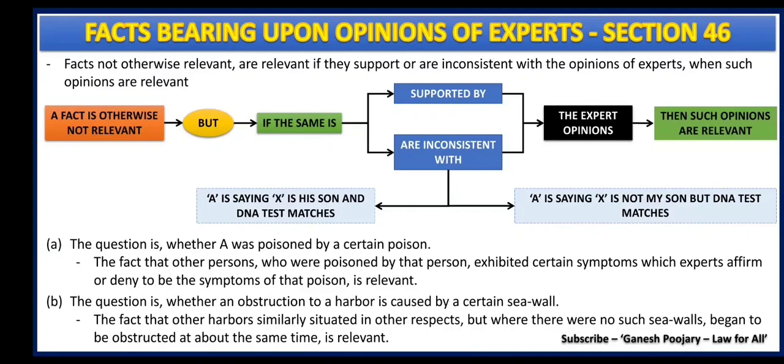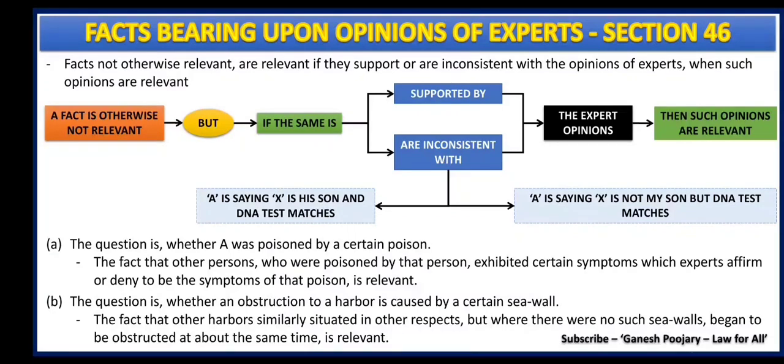The second one is about those which are inconsistent with expert opinions. Like for example, in the same case, if A is saying that X is not my son, but when the DNA test is done, the DNA of A and X are matching, and it is proved by an expert opinion that A and X are father and son. Now, whatever A was telling is inconsistent with the expert opinion, but such expert opinion which is being given here becomes relevant. That's all we need to understand from section 46.